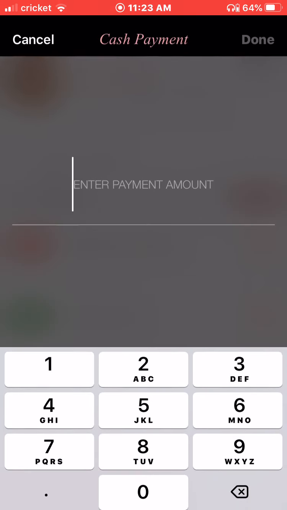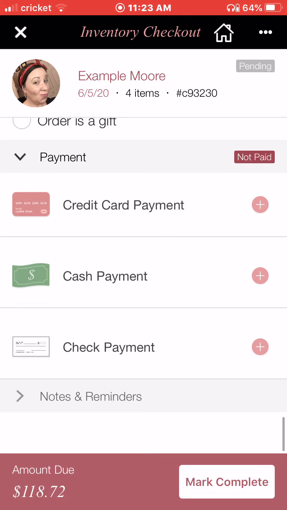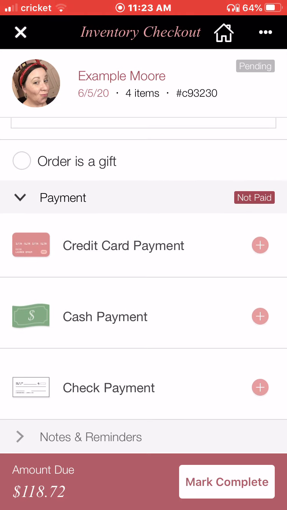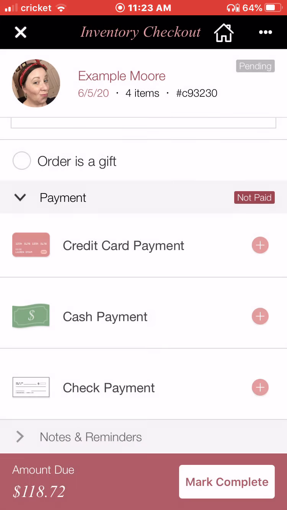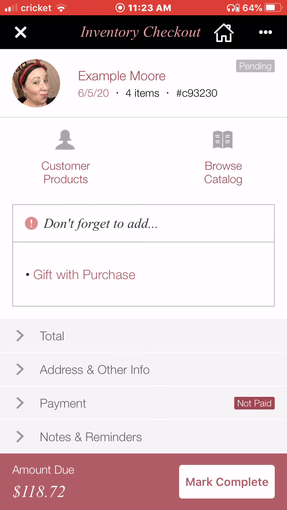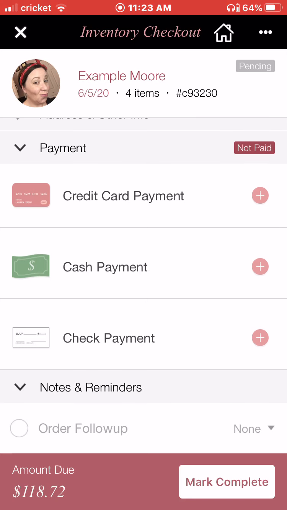Okay, if she paid with cash, right? If she's doing multiple payments, like you're doing Easy Pay, you can do multiple payments, multiple credit cards, charging for a certain amount, right? Which is super cool because you have choices here. It could be mark paid or mark partially paid or not paid. Okay, that's kind of cool. All right, so that's important. That's kind of cool. Notes and reminders.